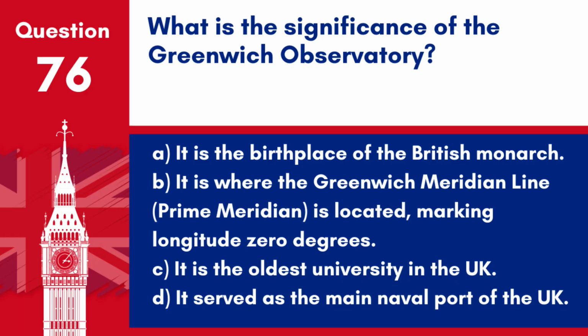B. It is where the Greenwich Meridian line, prime meridian, is located, marking longitude 0 degrees. C. It is the oldest university in the UK. D. It served as the main naval port of the UK. Answer: B. It is where the Greenwich Meridian line, prime meridian, is located, marking longitude 0 degrees. The Greenwich Observatory is significant for its role in establishing Greenwich Mean Time and the prime meridian.